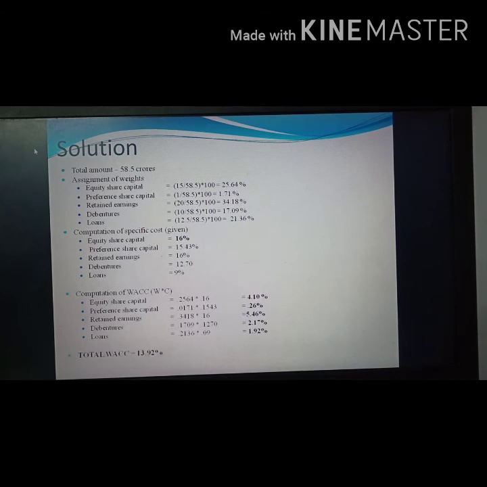The next stage is just to sum up all these WACCs. So the equity share capital's 4.10 percentage plus 0.26 percentage plus 5.46 percentage plus 2.17 percentage plus 1.92 percentage, you will get the total WACC. That means it is equal to 13.92 percentage. So this is the overall cost of capital, and the company should earn at a rate which is greater than this total WACC. Then only the company will survive.